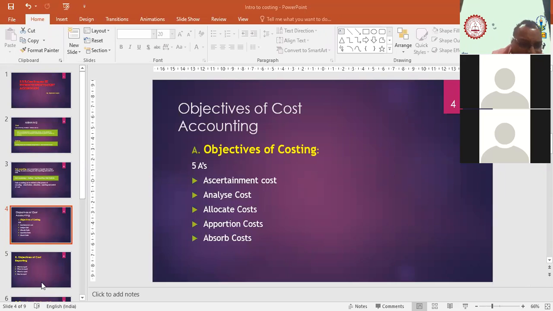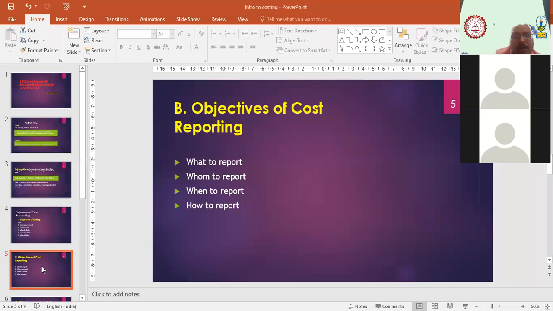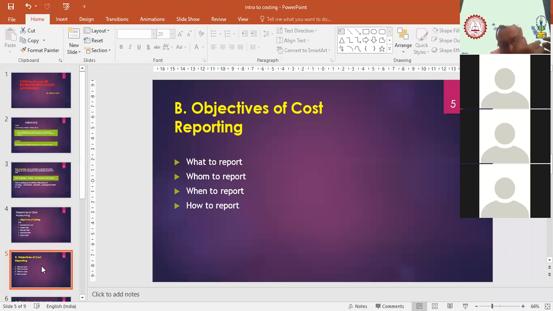Then the next is the objective of cost reporting. Here we have to think from 4 angles. First of all, we have to think about what to be reported. When we say what to be reported, we are talking about the content of the report. What content should we take? It is material, labor, expenses, all sorts of elements we have to consider here. That is the meaning of what to report. Next one comes: whom to report.